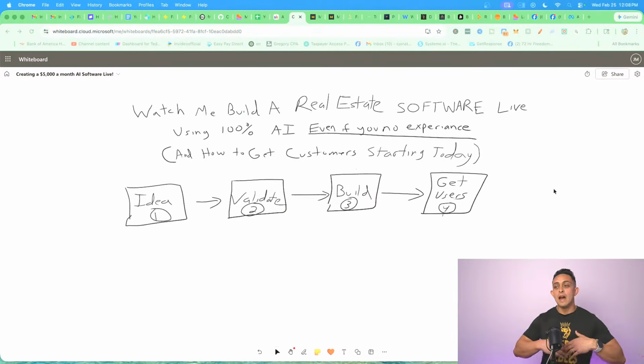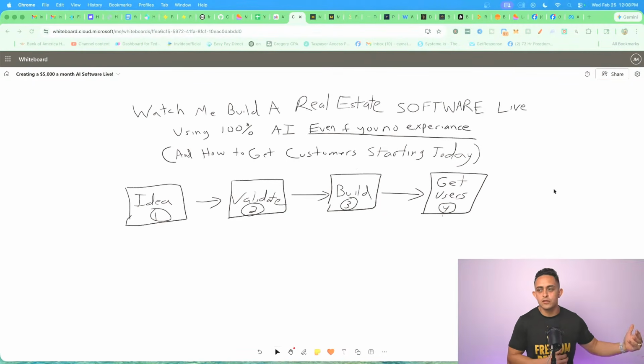Okay. Now, this framework works for any industry, right? Today, specifically, we're showing you how to do it with real estate, but you can do it in any niche, okay? This is just a specific example. I'm not in the real estate niche because I want to show you exactly how to do this and how I would do it if I were to build in a different industry, okay?